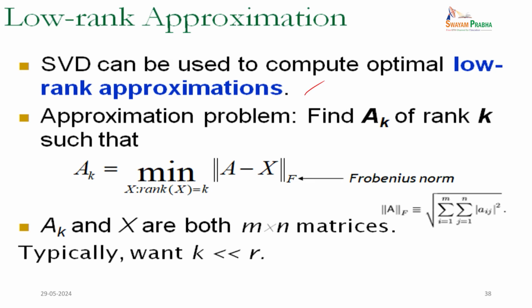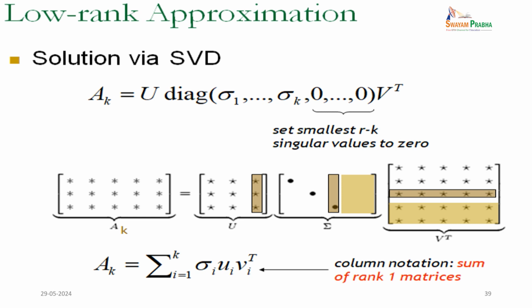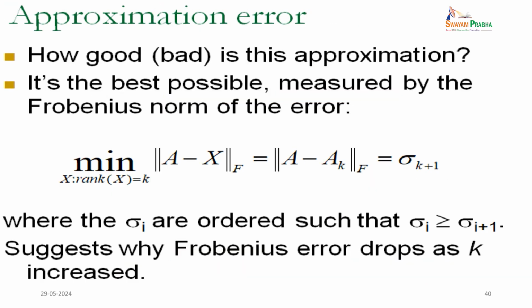SVD can be used to compute a low rank approximation, where we have a rank k matrix AK using an optimality criterion like the Frobenius norm, the norm of F being a distance. AK and X are both m cross n matrices, and typically we want k to be much less than r. The solution is through singular value decomposition, and AK can be written as the summation from i equal to 1 to k of sigma i u i v i transpose. So, the approximation is a sum of rank one matrices.